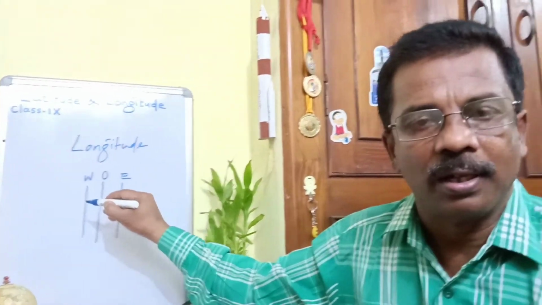In this context, we have 360 longitudes on the globe. Clear? And its purpose is to locate an object on the globe. At the same time, it tells about the different times in the different parts of the globe.